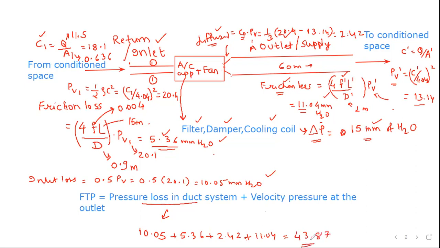But friction loss in the duct system is not the fan total pressure. You'll have to add the velocity pressure at the outlet to calculate the fan total pressure. And what is the velocity pressure at the outlet? Let us calculate that. PV outlet will be equal to V upon 4.04, bracket square.